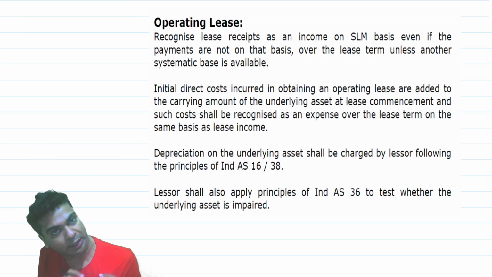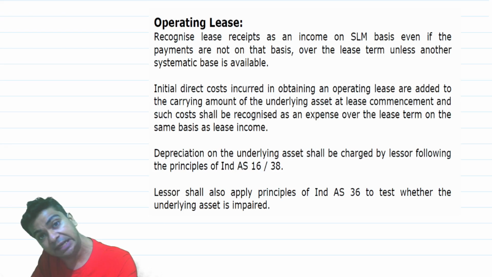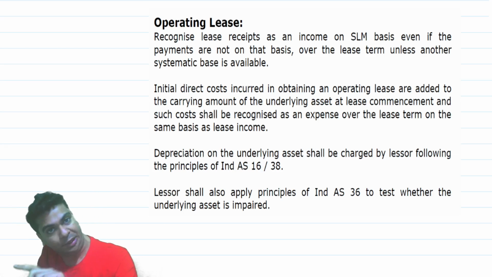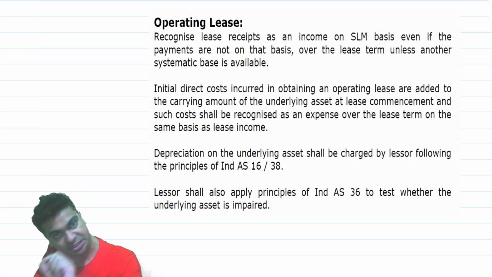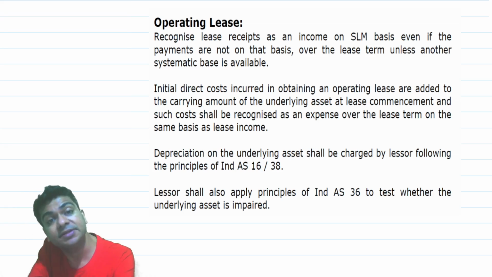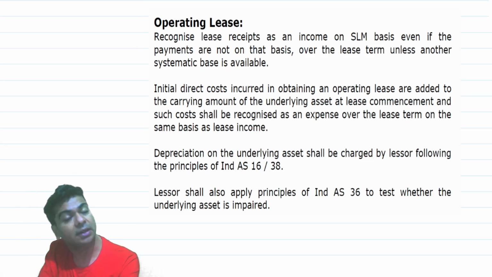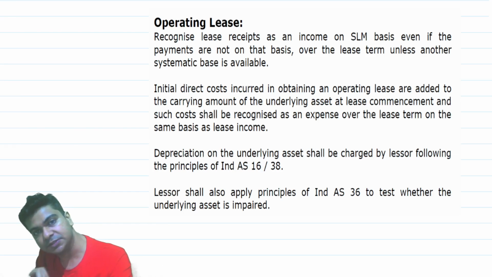The point worth noting here is that under the lease arrangement, if it is an operating lease, whatever lease rent you are receiving is not necessarily your income. Income has to be recognized on a straight line basis. Of course, Ind AS 116 says that if some other systematic base is available and you feel that it is better, then you can recognize lease income on the basis of that other systematic base. But most of the time the systematic base shall be missing. In such a situation, our choice will be to recognize the lease income on a straight line basis.